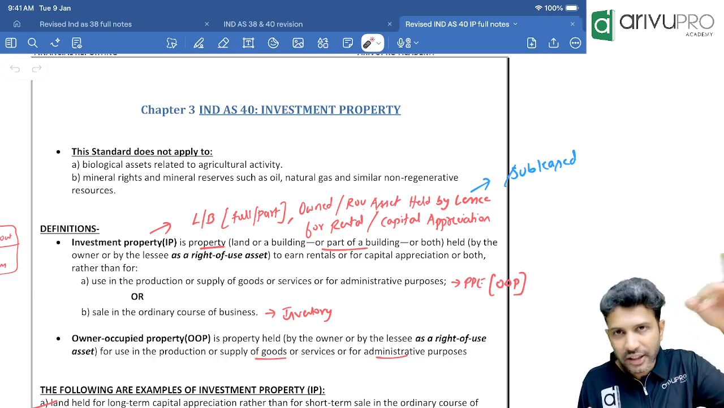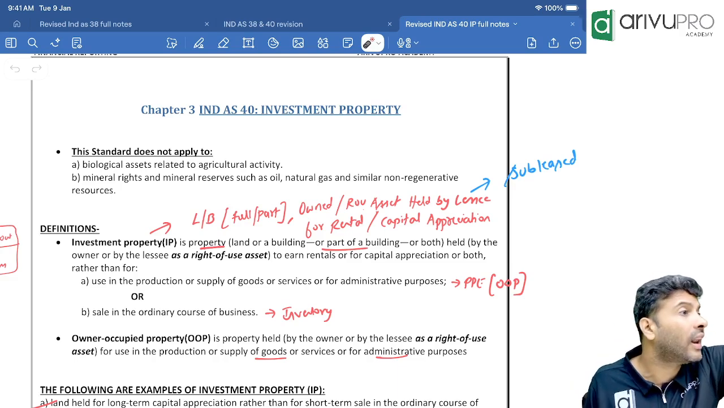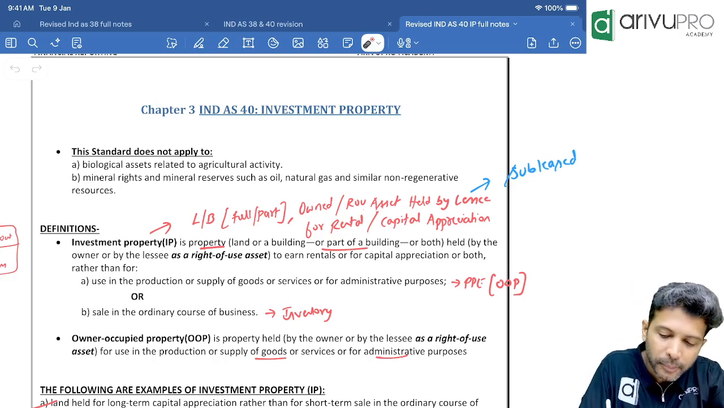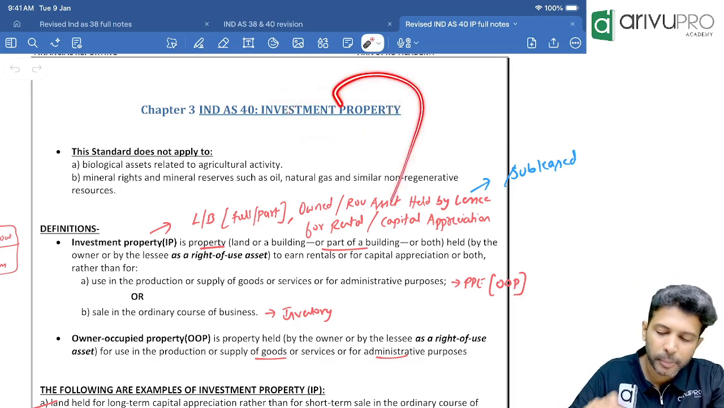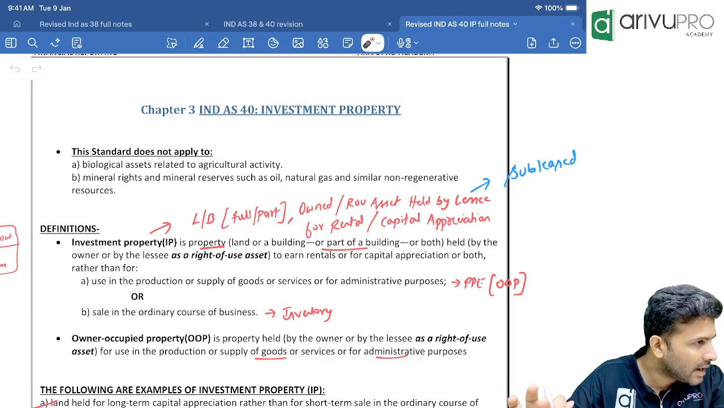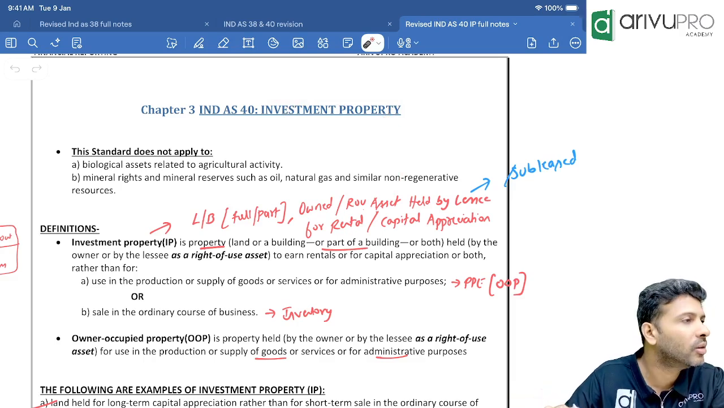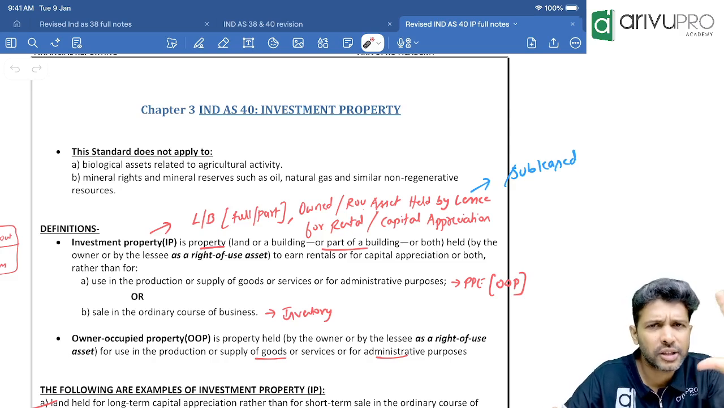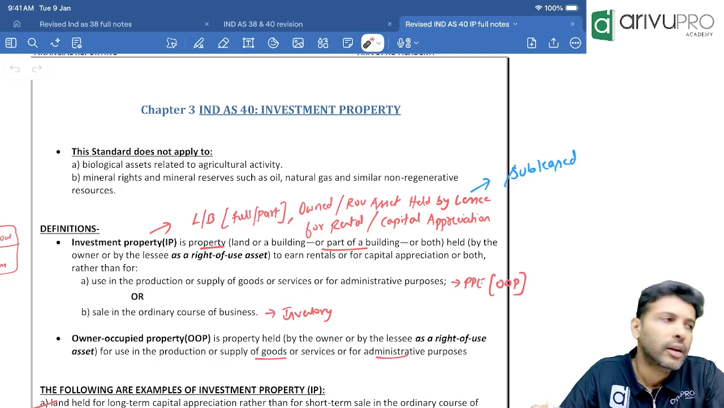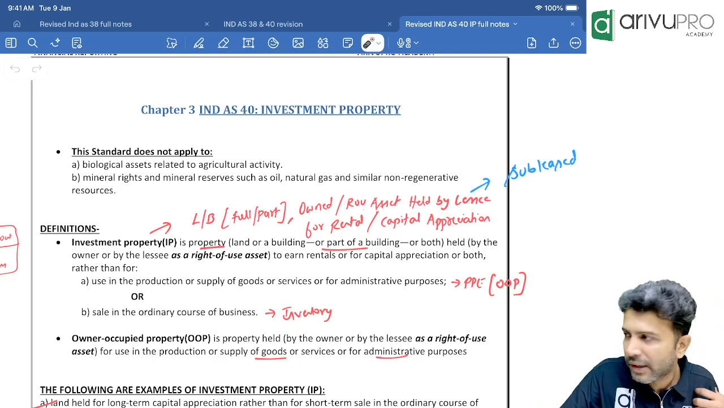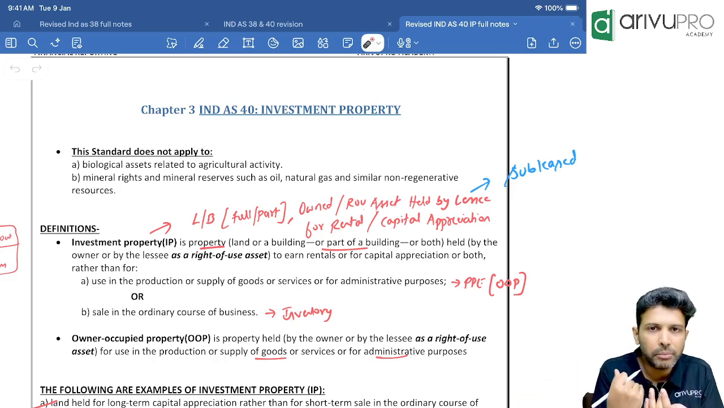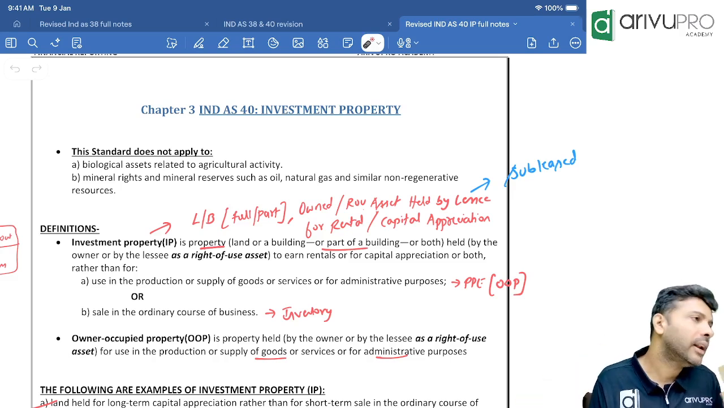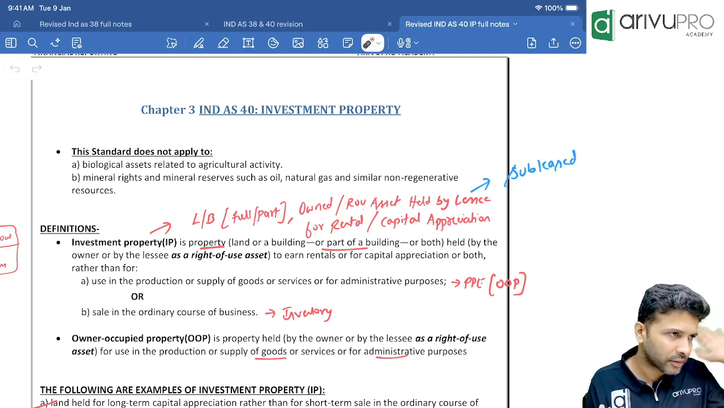If that is your intention to buy any land or building, then such property we call it as what, sir? Investment property. The scope of investment property is only this much. Again, you tell me your definition now. Investment property means what? Our own understanding definition. It's either a land or land and building. We have purchased it with what intention? To get some rental income or to get some capital appreciation. Okay? That's the main definition.